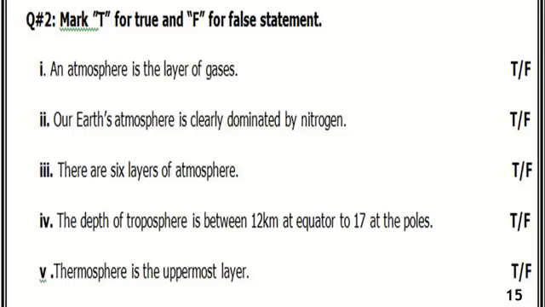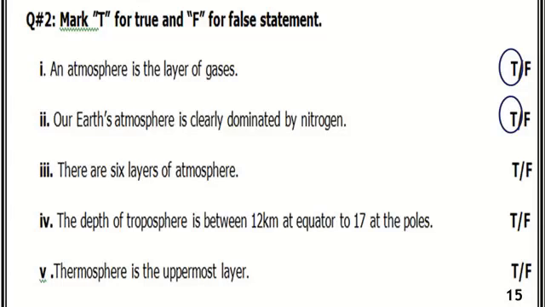Okay, next we have question number 2, mark T for true and F for false statement. Number 1, an atmosphere is the layer of gases. Yes, true. Number 2, our Earth's atmosphere is clearly dominated by nitrogen. True, because 78% nitrogen is present.